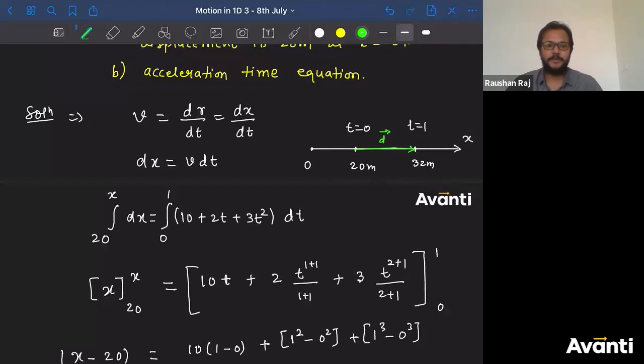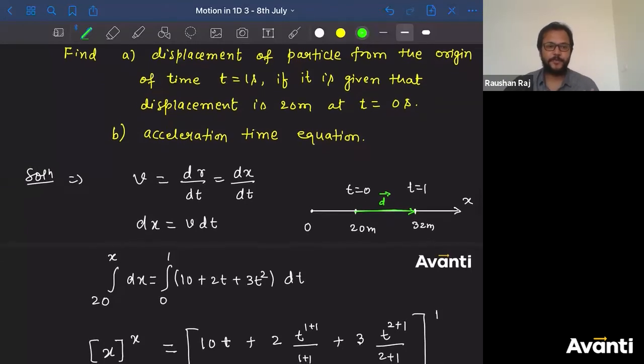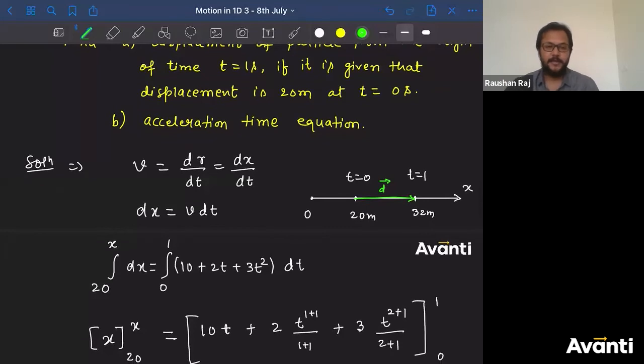All right, guys. Chintan, please check your internet. Guys, click yes if you have understood this solution for first part. Yes, Vineet, your first answer is correct. All right, very good. Second part. What will be the acceleration time equation?